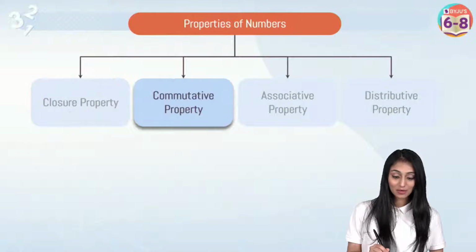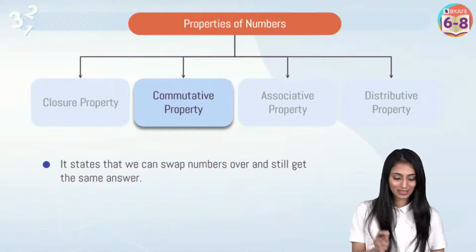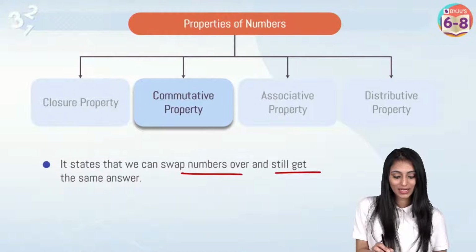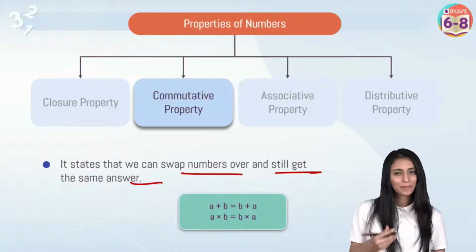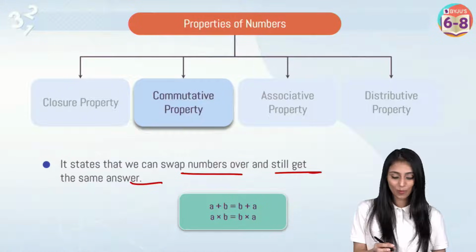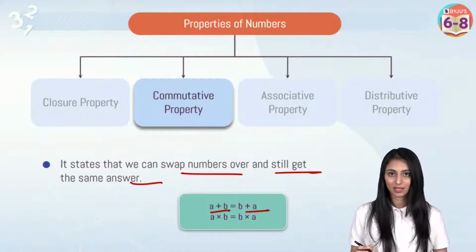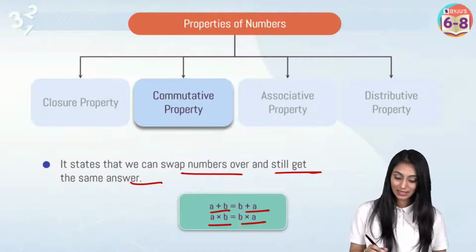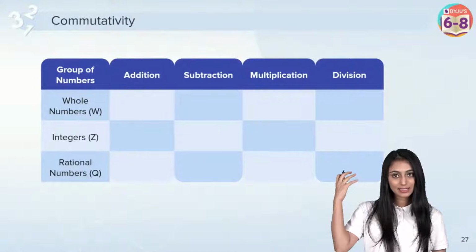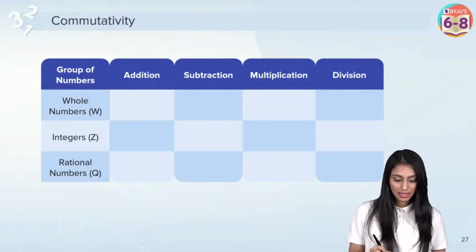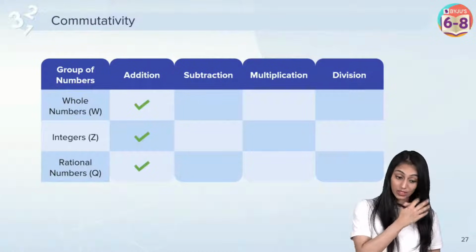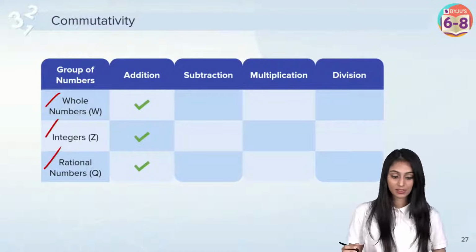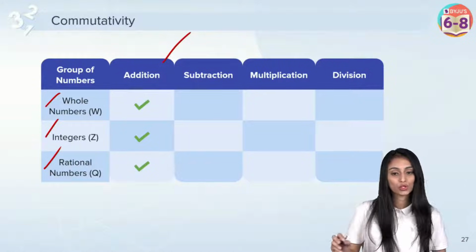Let's quickly take a look at the next property. Now I'll be discussing commutative property. It's a very easy property. It states that we can swap numbers over and still get the same answer. If I write that in generalized form, a plus b is equal to b plus a, right? A times b is equal to b times a, right? Looking at all the groups of numbers here, whole numbers, integers and rational numbers, commutativity over addition holds true.